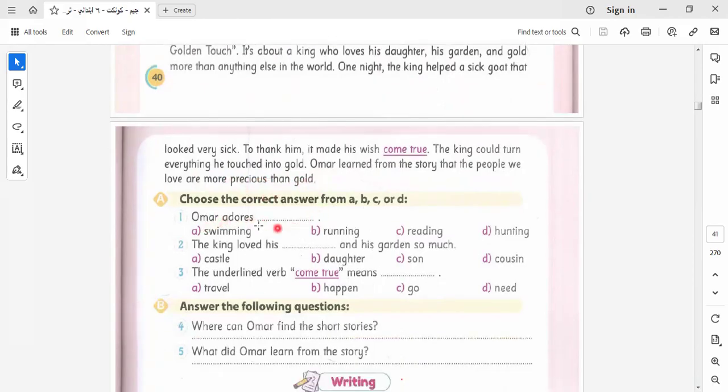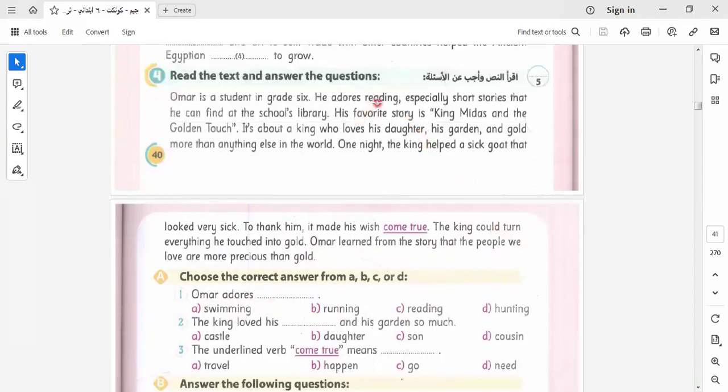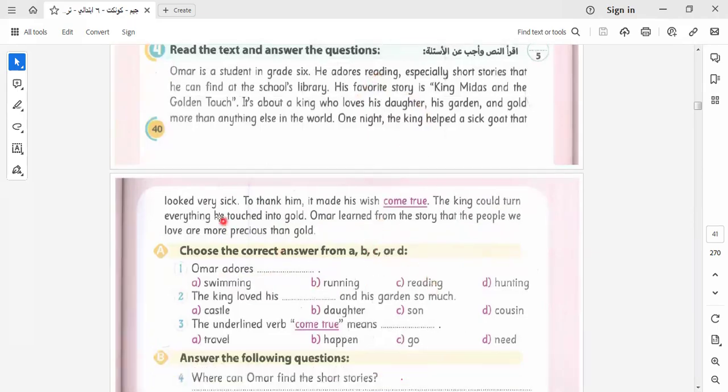Here, Omar adores what? Swimming, running, reading, hunting. As we know, adores reading. So the answer will be number C. This one. Another one: the king loved his daughter and his garden so much. Here, come true means what? Means happen. Okay, let's continue the rest of this question.